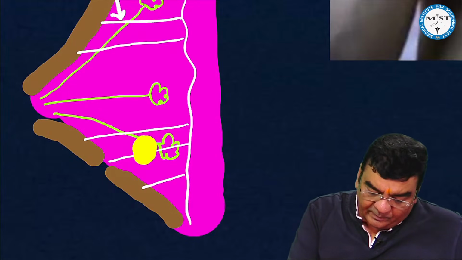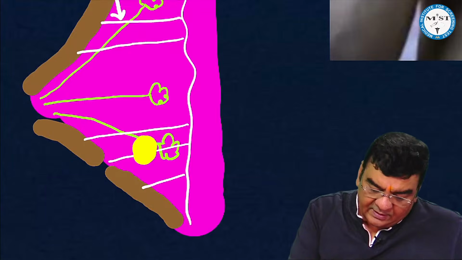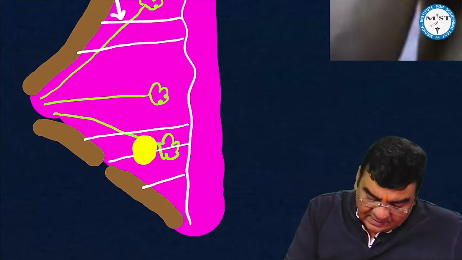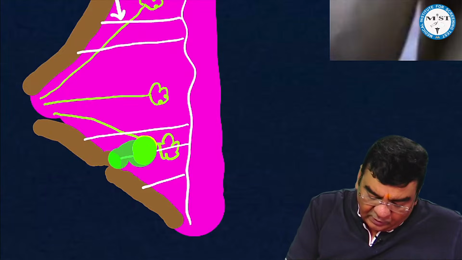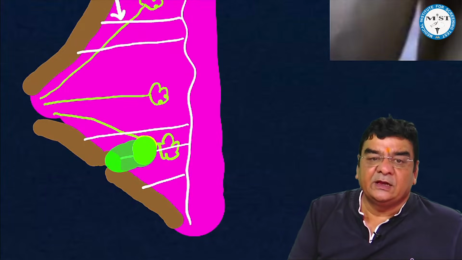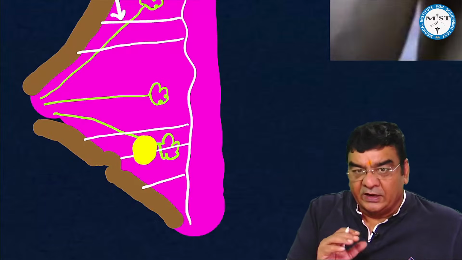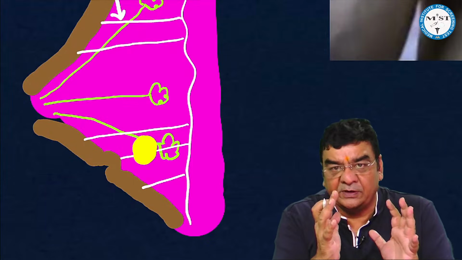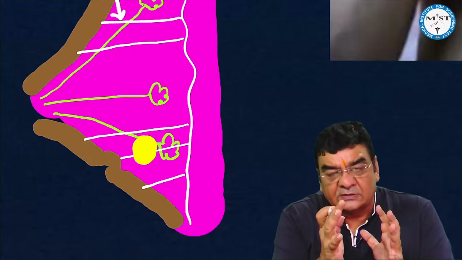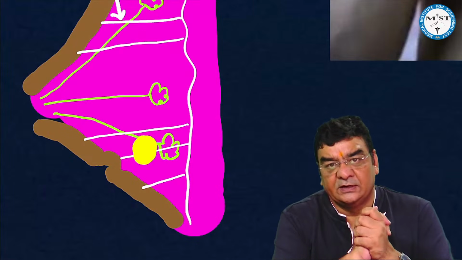So this dimpling of the skin, what we see, this dimpling is not because the cancer has gone into the skin. Cancer has not gone into the skin. Cancer is just involving the Cooper's ligaments. But if the examiner gives you a peau d'orange appearance, orange peel appearance, then the cancer cells would have gone to superficial subdermal lymphatics of the skin.